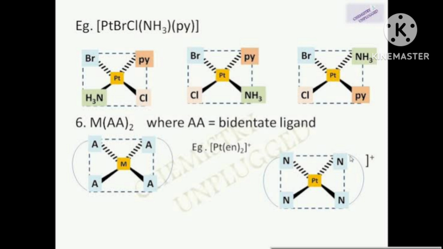Always write the ligand in a bracket except chloride. Then cobalt NH3 whole 5, CO3, it is also written in bracket only, and now the counter ion is Cl, means 1 negative. Then 1 negative means the complex cation is 1 positive. Then what is the oxidation state of cobalt?